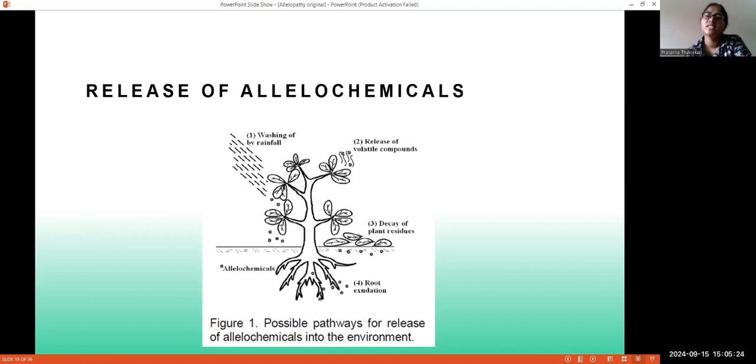The third procedure is decay of plant residues. When plant residues are decayed, they are also able to produce some kind of allelochemicals. And the fourth is root exudate. Here in this picture, you can see that roots are producing some kind of allelochemicals.